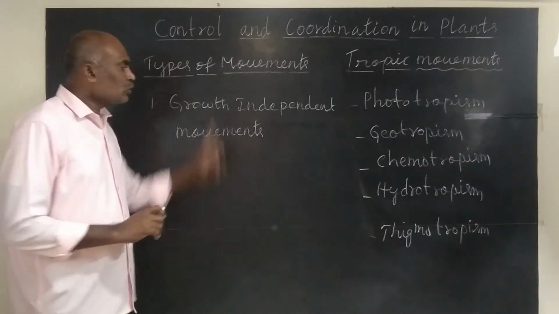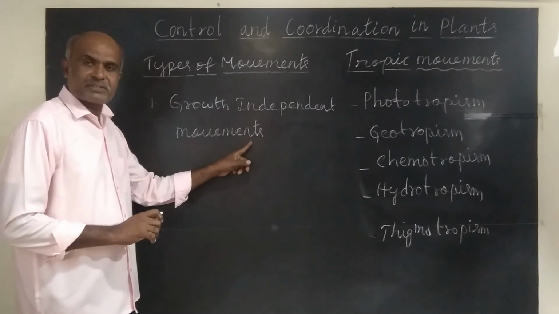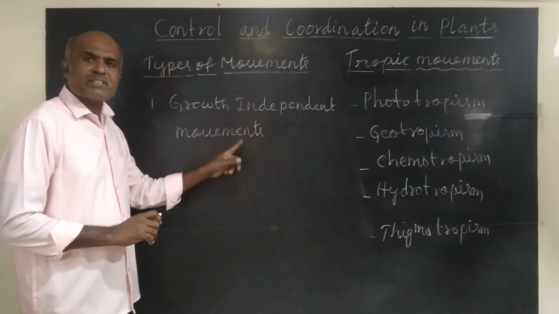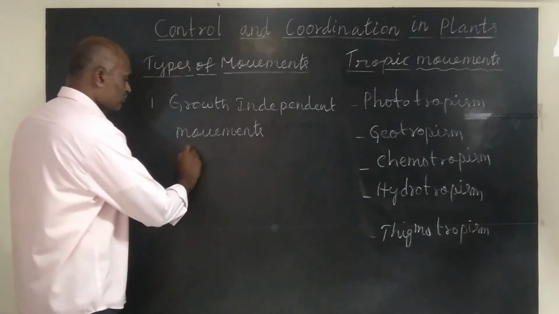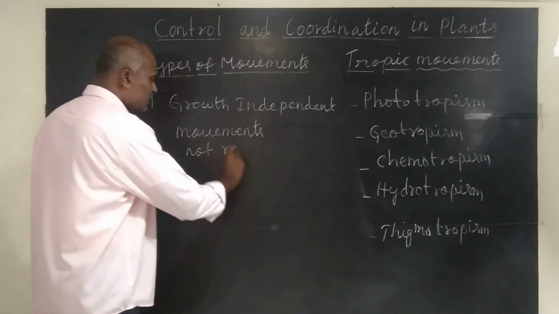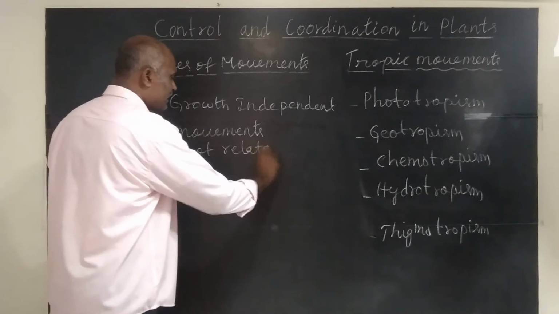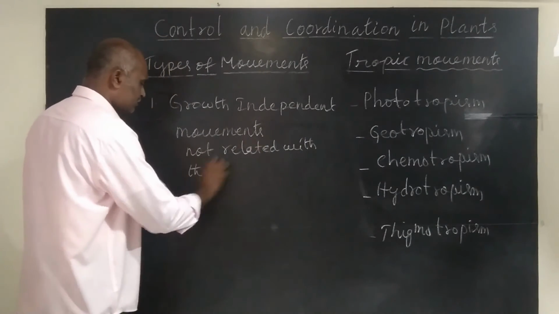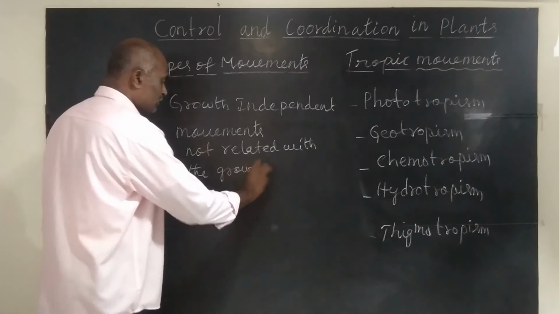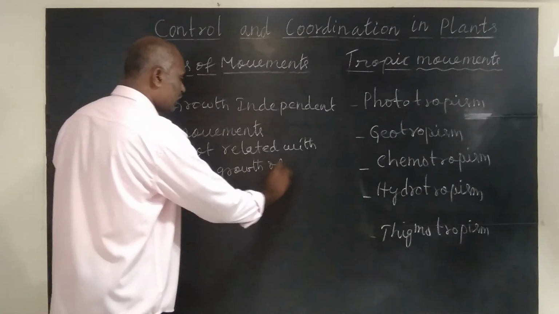These movements are not related with the growth of plants.